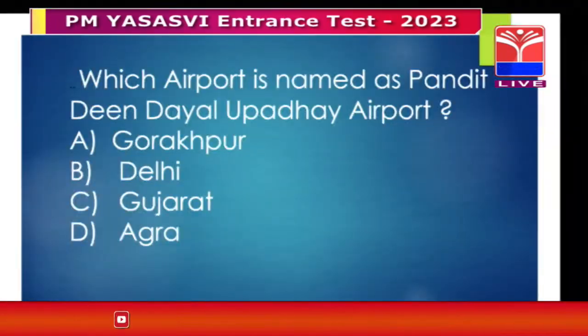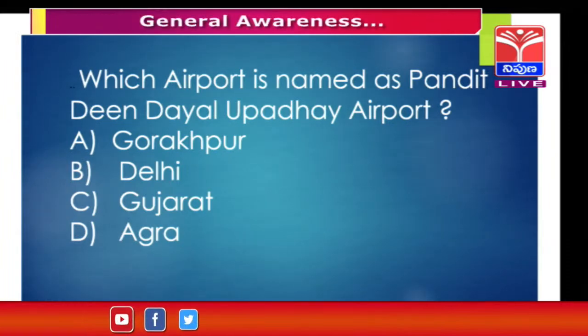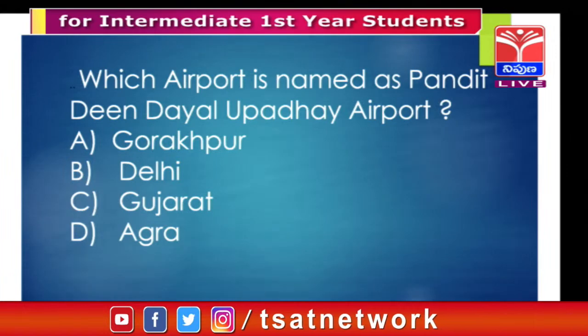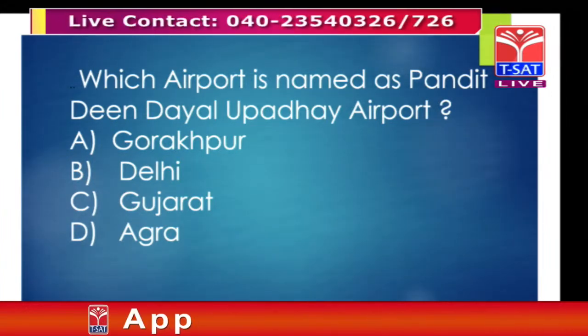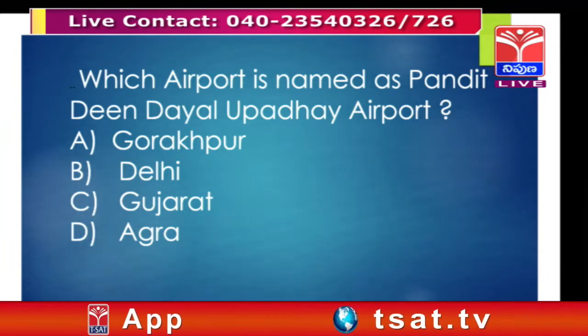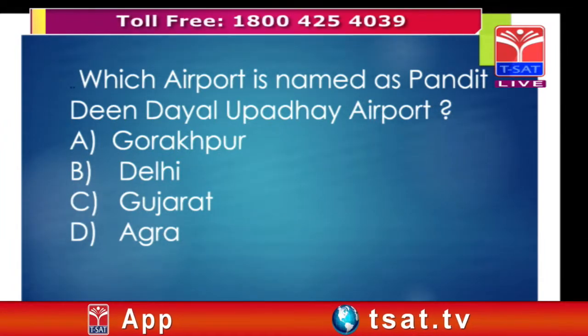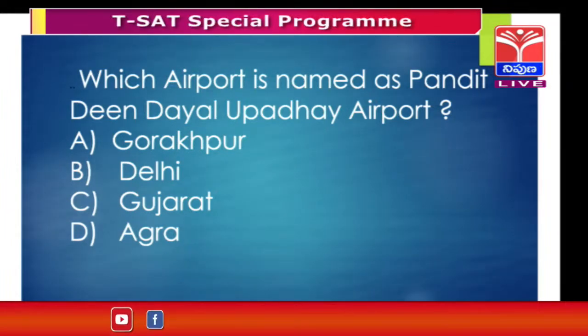Which airport is named as Pandit Deen Dayal Upadhyaya Airport? Here the 4 options are given: Gorakhpur, Delhi, Gujarat, and Agra. So for this question, of course, Deen Dayal Upadhyaya Airport is given. So airport names are also very important.